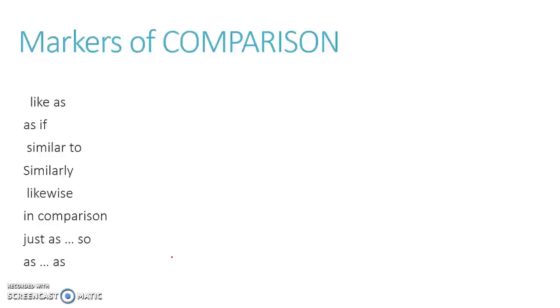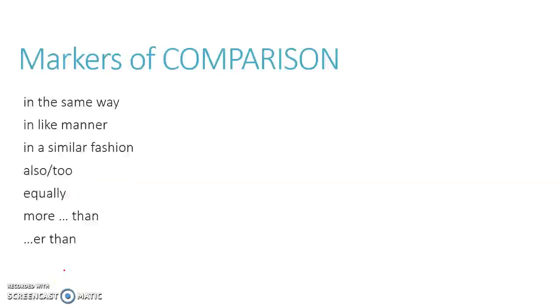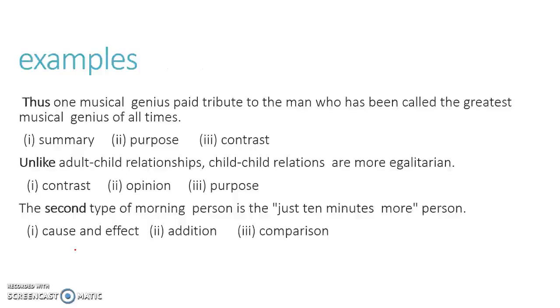Right? Comparison: like, as if, similar to this, similarly, likewise, in comparison, just as, so as to, as this happened. Markers of comparison: in the same way, in like manner, in a similar fashion, also, equally, more than this. Right? These are markers of comparison.